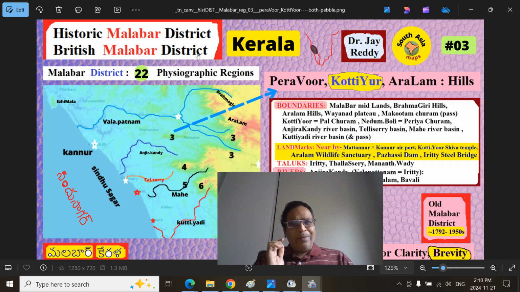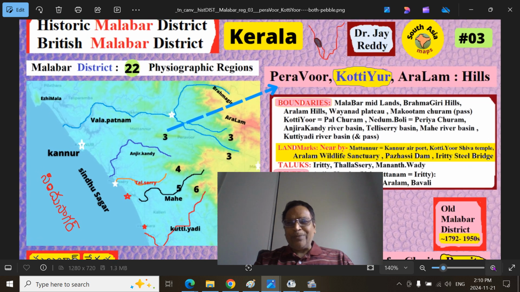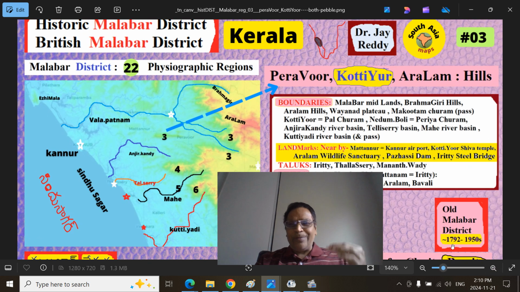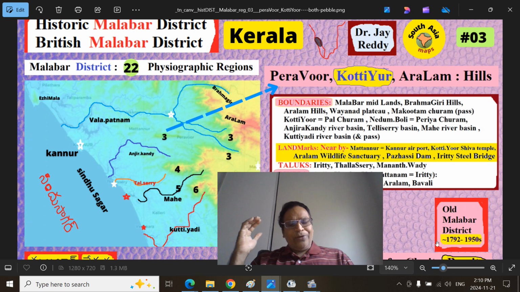We are exploring our historic Malabar district series, that is the old undivided Malabar district, the British Malabar district. Old Malabar district, British Malabar district existed from round about 1792 AD. If you round it up, 1800 to 1957, 150 or 160 years or so, and left an indelible mark in that region,